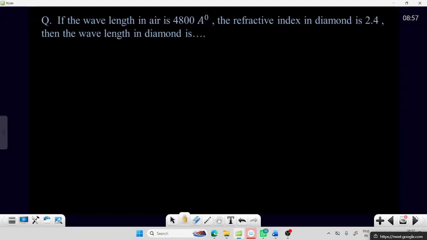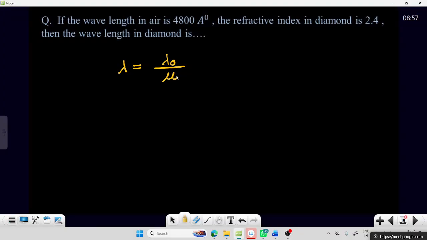Next one. The wavelength of light in air is given, and the refractive index of diamond is given. We need the wavelength in diamond. The wavelength in any medium is given as lambda naught by mu.